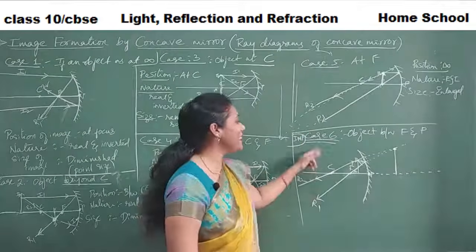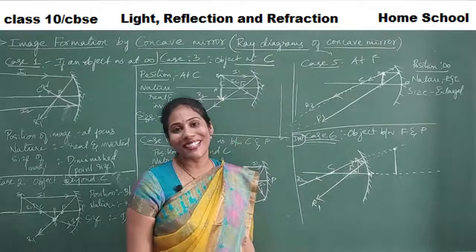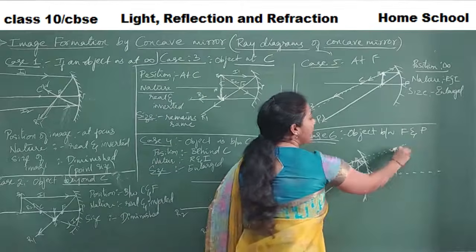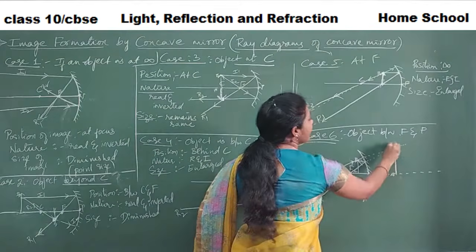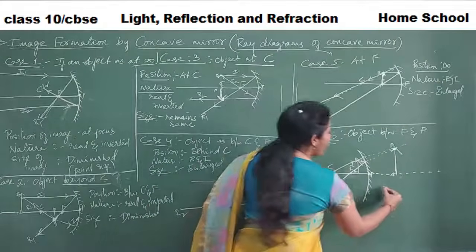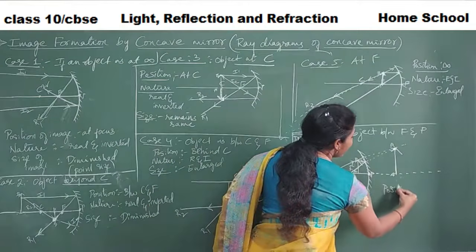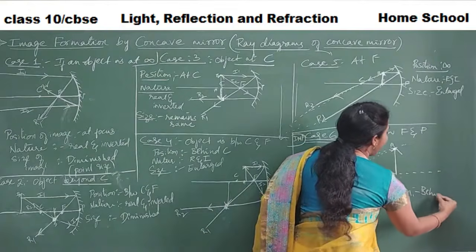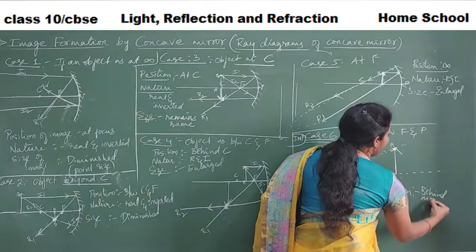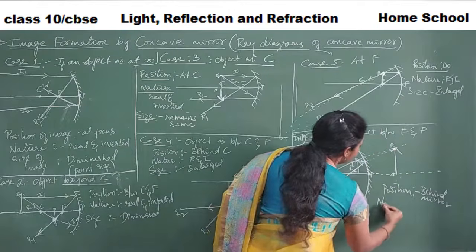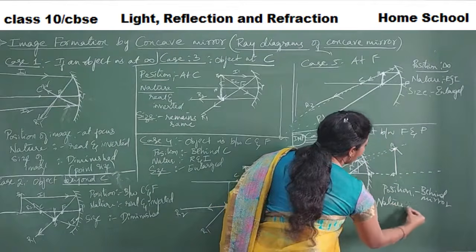That's why this particular case is very important, I said. Any image that is forming behind the mirror is called a virtual image. Yes or no? So, what is the position of image here? Position of image is behind the mirror. Okay. And what is the nature? Nature is very important, guys.